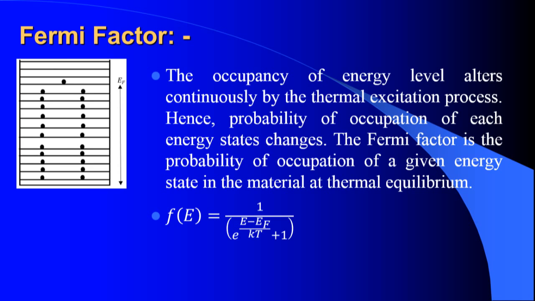We can calculate it mathematically by this equation: f(E) = 1 / (e^((E − E_F)/kT) + 1). This is the equation for the Fermi factor.